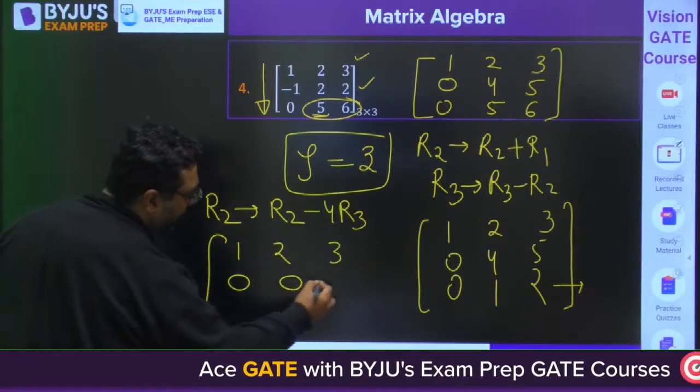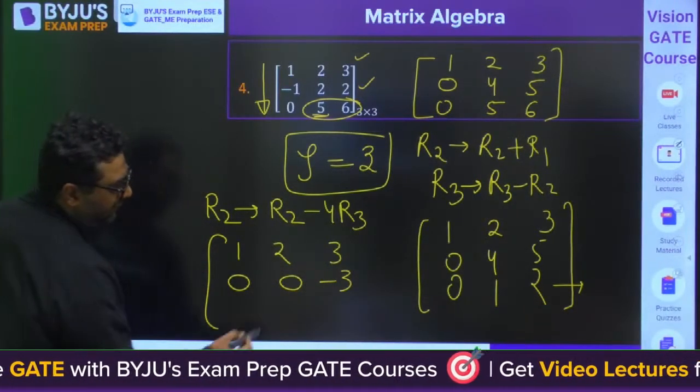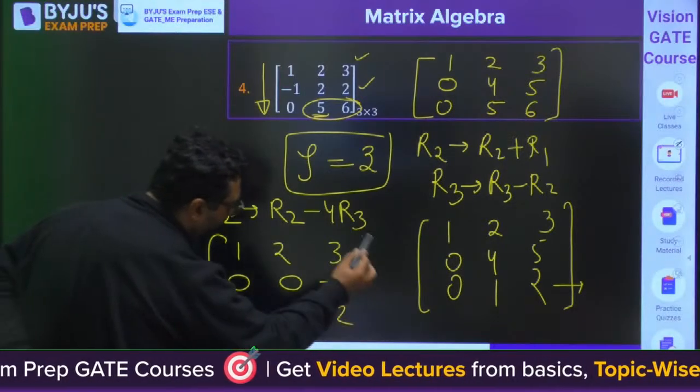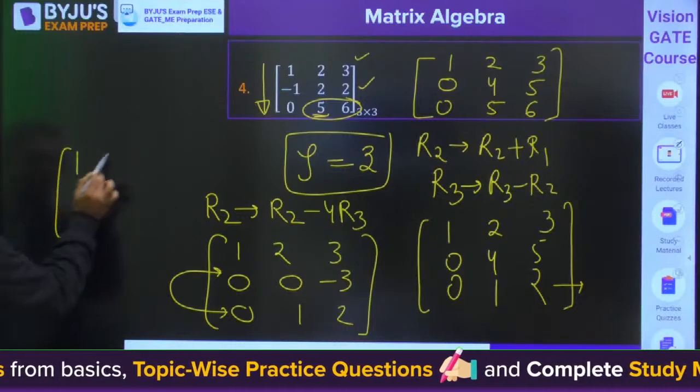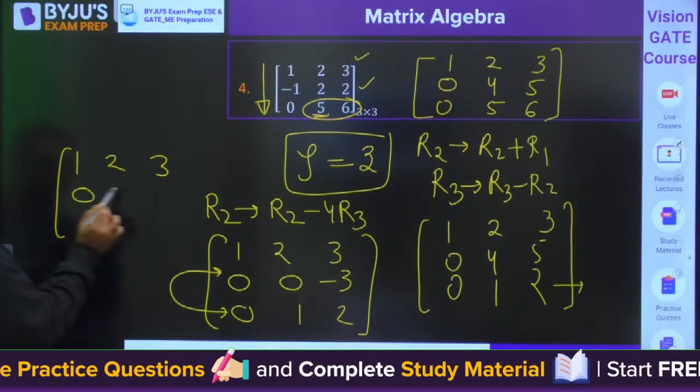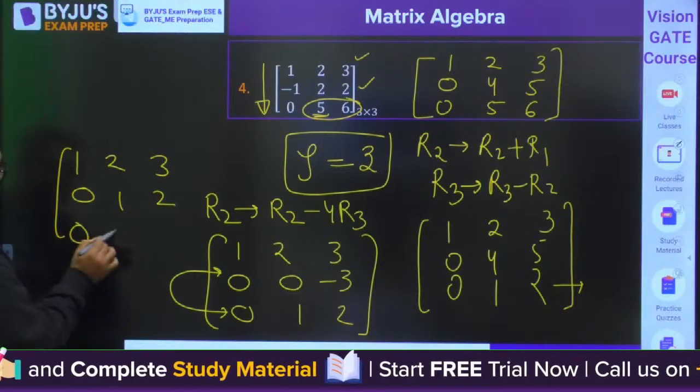2 into 4 is 8, it is minus 3. Is it correct? 0, 1, 2. Then you will be going for the conversion of this row here. You will once again get 1, 2, 3. Then 0, 1, 2. Then 0, 0, minus 3.